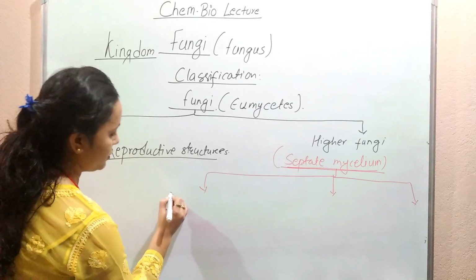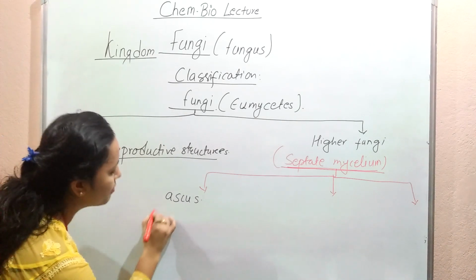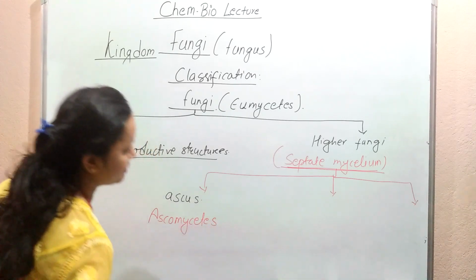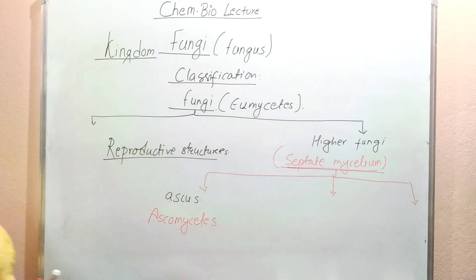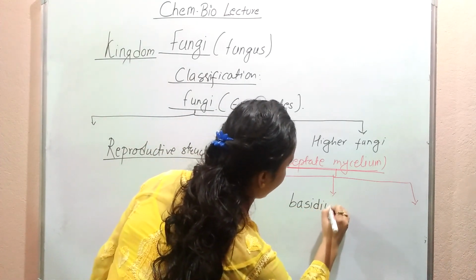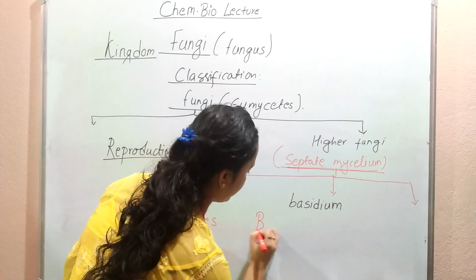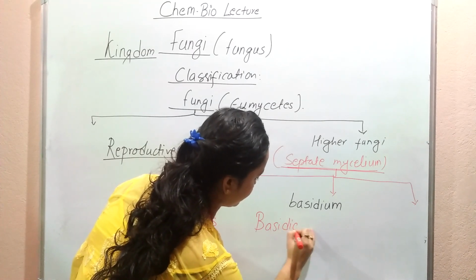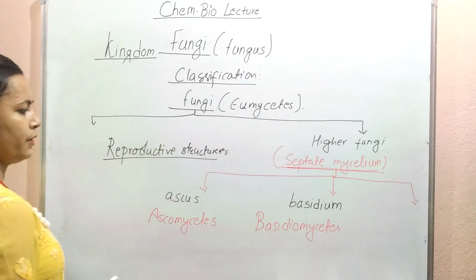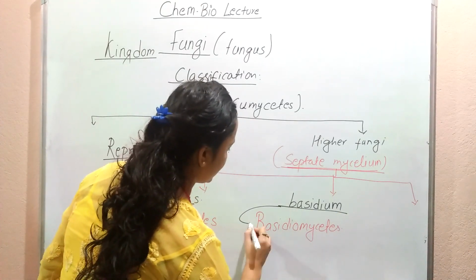If the reproductive structure is the ascus, we call them ascomycetes. When the reproductive structure is the basidium, we call them basidiomycetes. It's very simple to remember: ascus, ascomycetes; basidium, basidiomycetes.